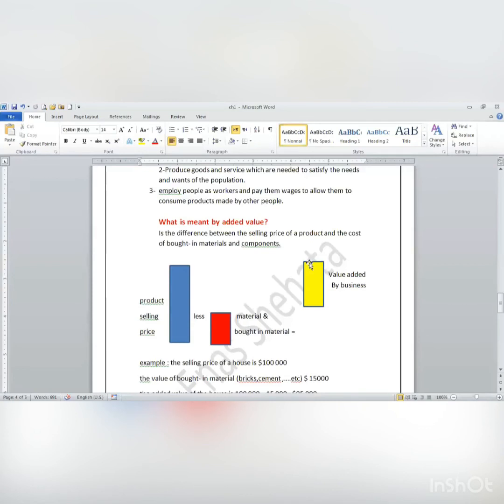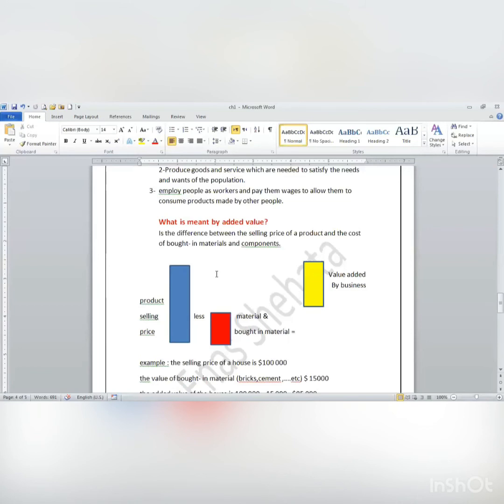So can I say that this yellow part is my profit, the money that I will gain from the business? Of course not. Why not? Because here the red one is what? It is the cost of material only. Where are the other costs? Where is electricity, for example? Where are wages? Where is marketing? All these costs are going to be paid from where? From this yellow part. And if I pay all other costs, the rest will be my profit.